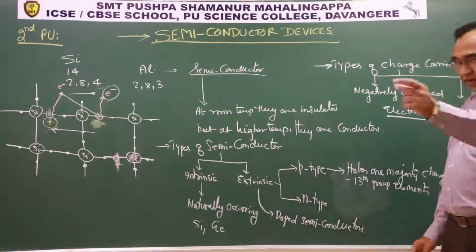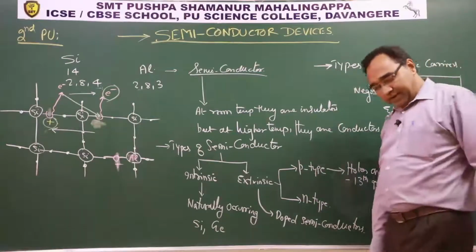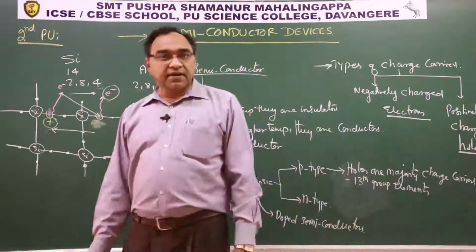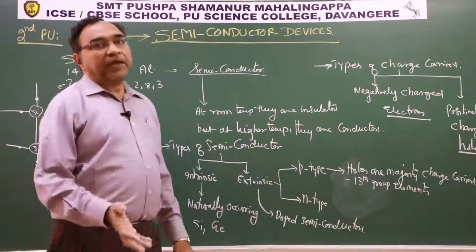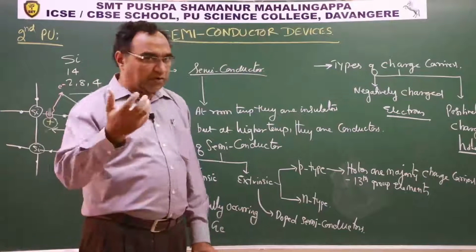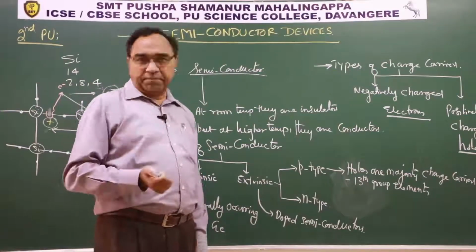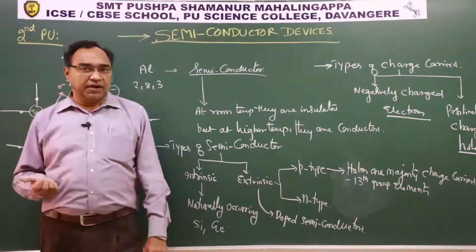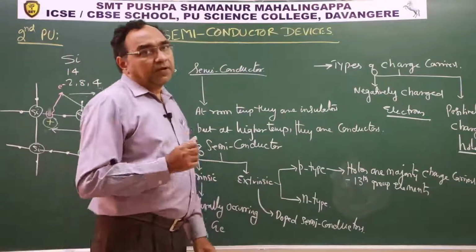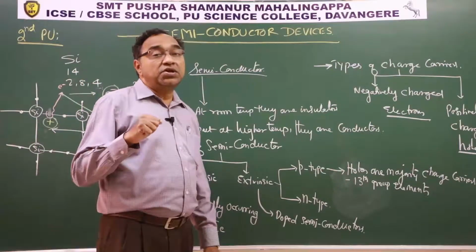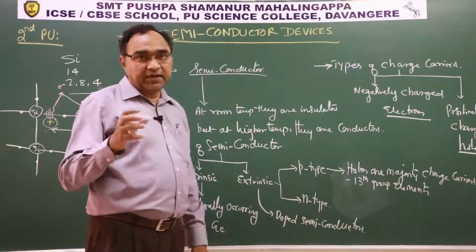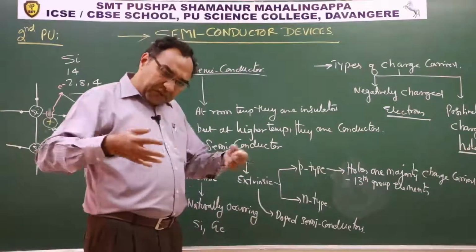Is it clear now why we are selecting the particular element? There is a reason for it. It's not that all the members are there, we can take up anything and try to bind. If you have understood how alloy formation happens, in your lower classes you might have studied, alloy is nothing but mixing of molten metals. Metal in the liquid form, we try to mix them.